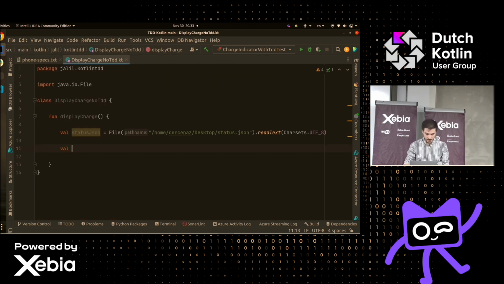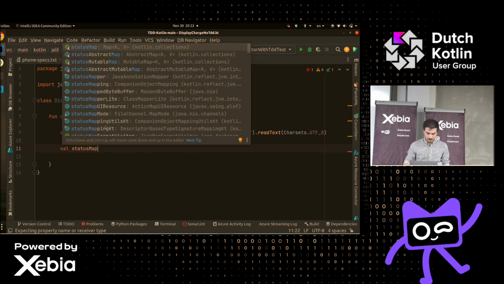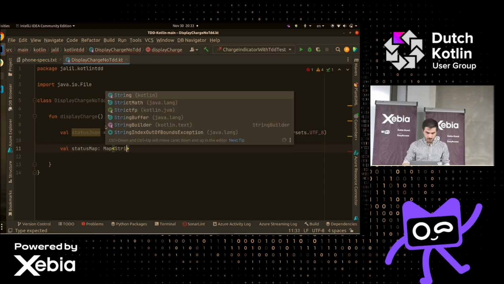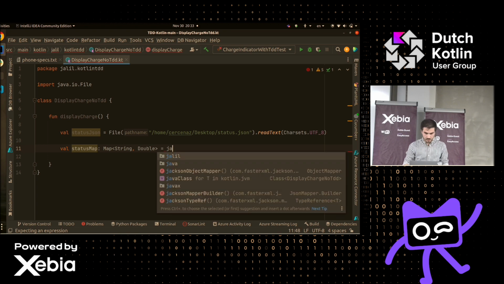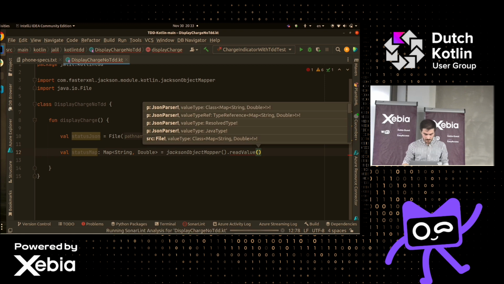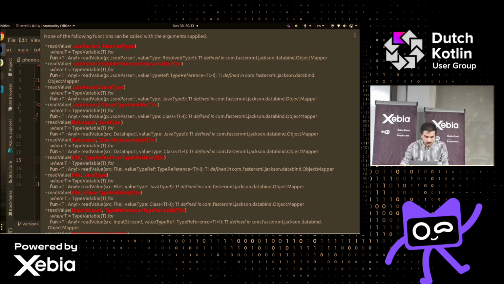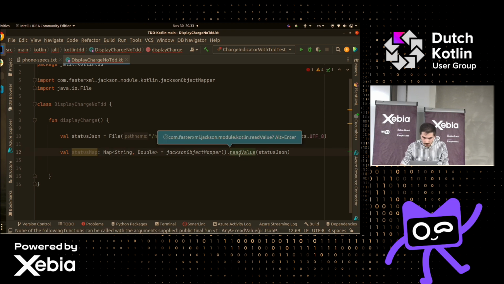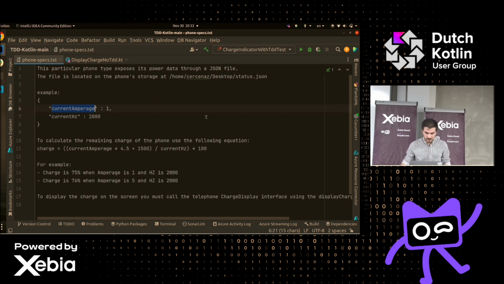We need to convert it to a map. What do you call it? Status map, for example. Then it's going to be a map of string to double, and then what was the name? Jackson something. Network. Value, and then the value is status JSON. Yeah, I guess that's it. Cool. So now we have it as a map.